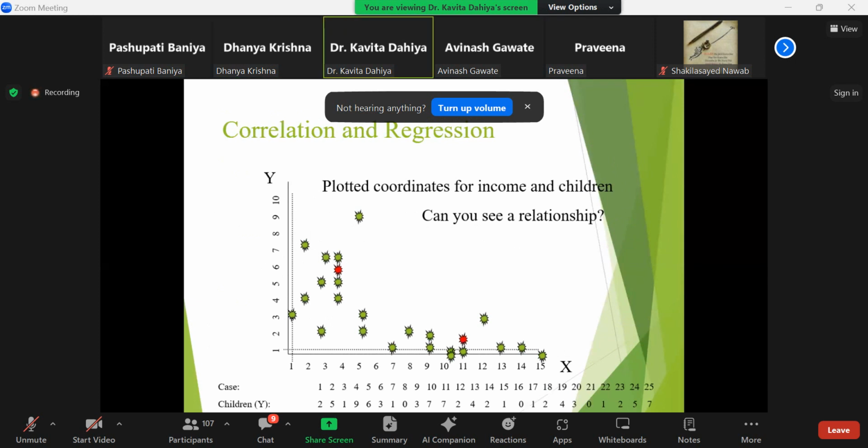This is the graph which is representing different dots which have been plotted.